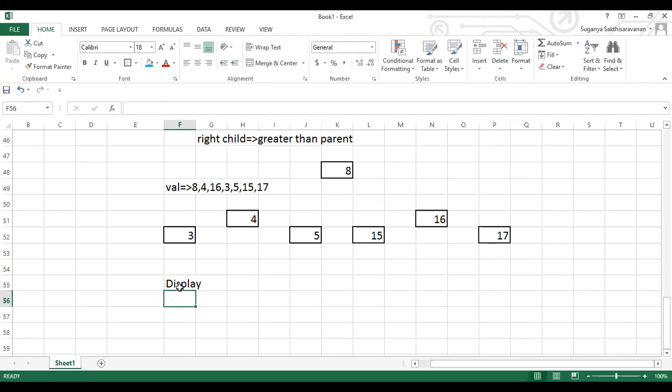So here we have 3 different ways of displaying a value. In the tree concept, if you want to display a value, we use a term called traversal. Even in the linear case, you can use it. Traversal is just displaying the data of a node and moving from one node to the other node. This term is called traversal.